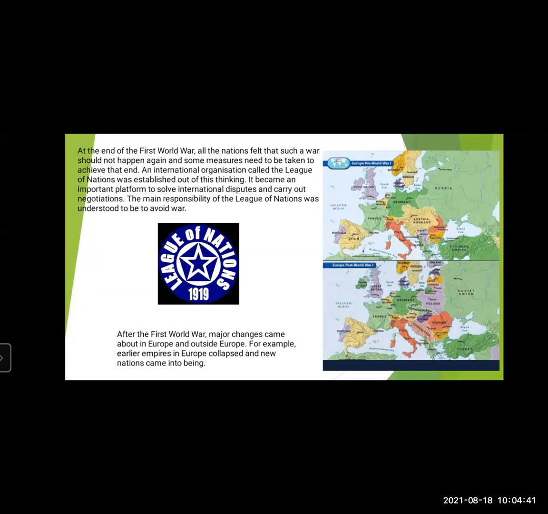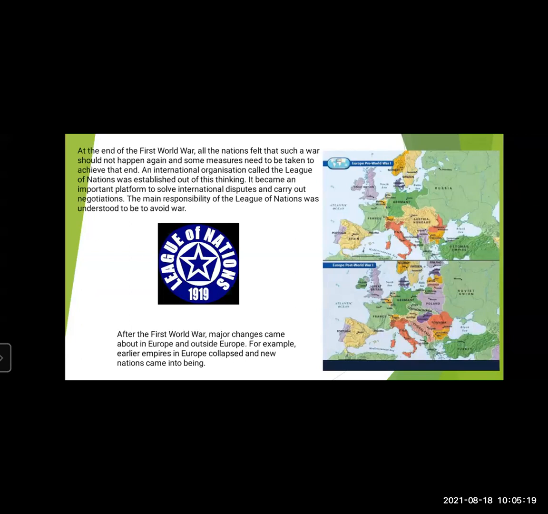At the end of the First World War, all the nations felt that such a war should not happen again, and some measures needed to be taken to achieve that end. So when this First World War, between the Central Powers and the Allied Powers, ended, with the Allied Powers victorious and the Central Powers defeated, all the nations all over the world felt that such a war should not happen again and that some kind of precautions had to be taken.